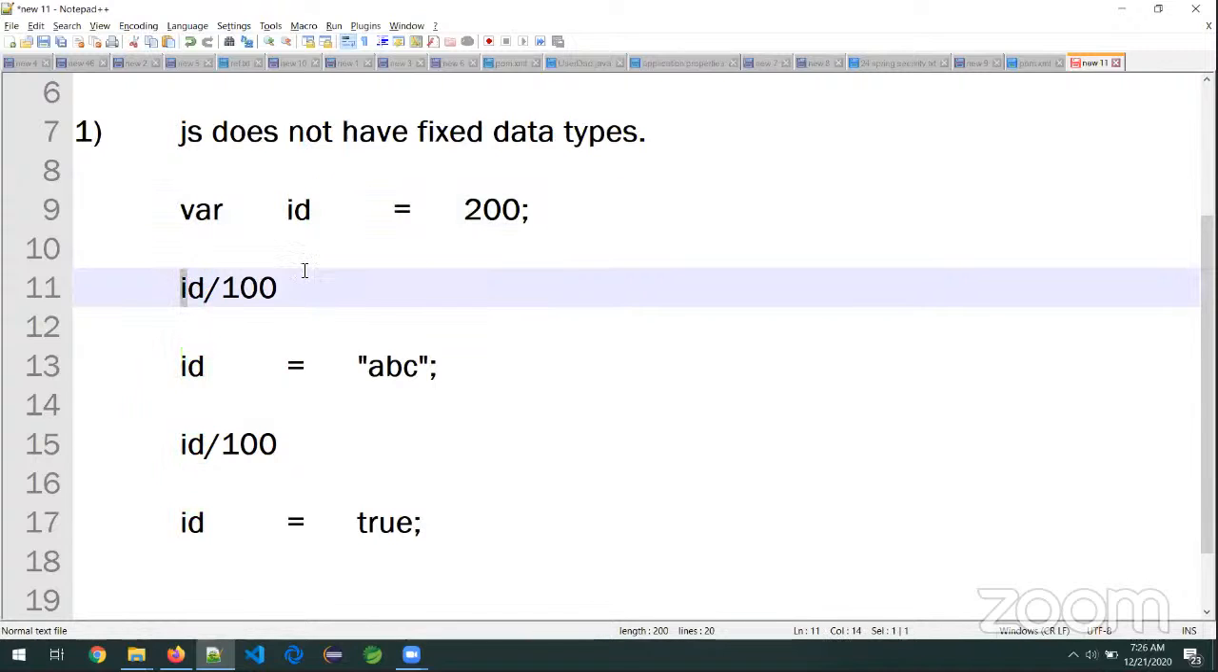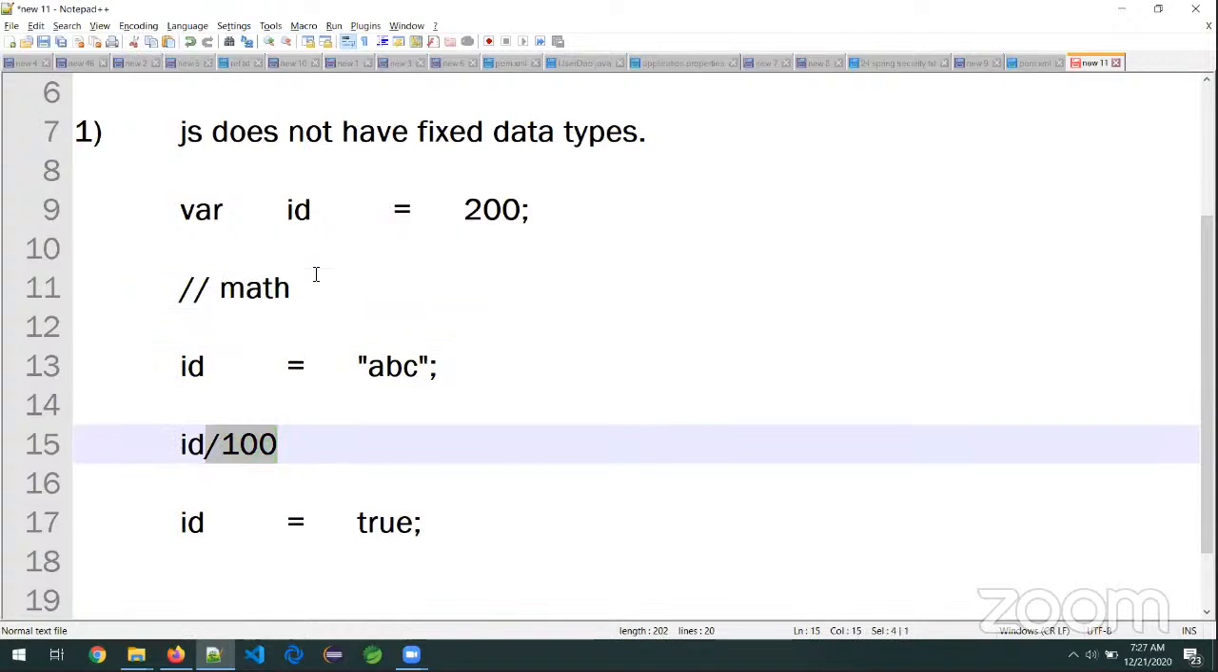Yes or no? So right now, here, what operations are possible, sir? Math operations. Here, what operations can I perform, sir? String operations. Now, this is the problem of what, sir? JavaScript. The first problem of JavaScript.